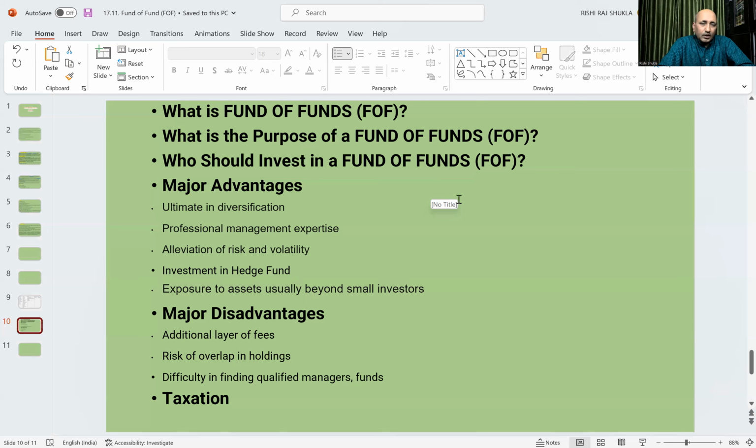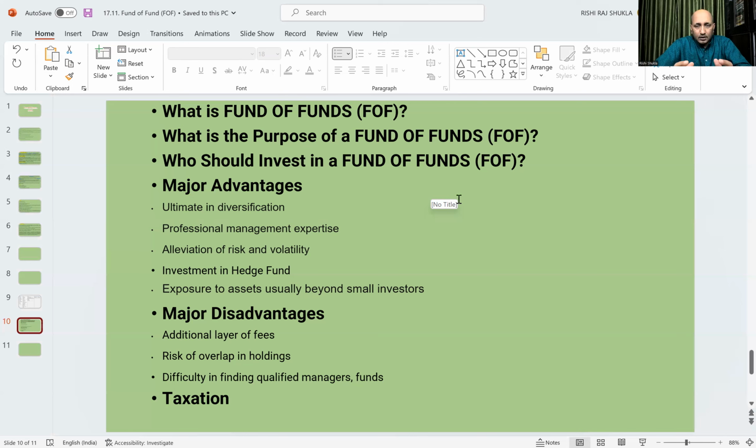Then difficulty in finding qualified managers and funds. As it is not a specialized job of investing in equity or debt or some particular asset class, it is very difficult to find qualified managers and funds. So these are the advantages and disadvantages.